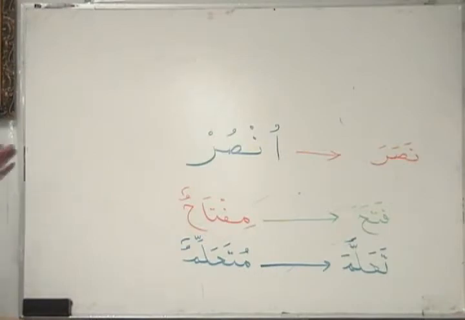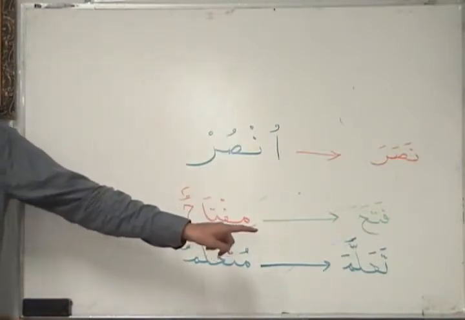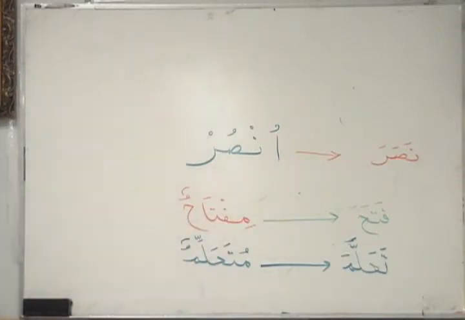So when you know the form, you know how to get back to the pure form. Just like you know right now from iftah. If I give you iftah, since you have covered the stuff, you can always go back to the past third person masculine singular, right? Fataha. From unsur you can go back to nasara. From miftah you can go to fataha. And from alimun you can go back to alima.